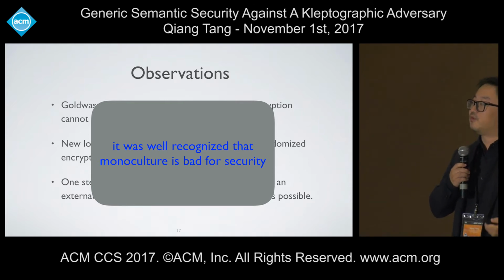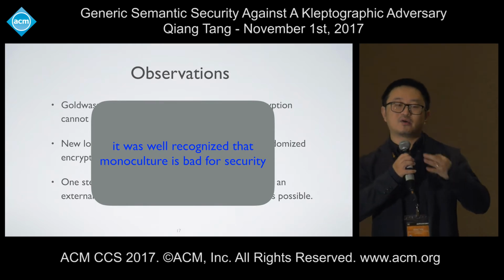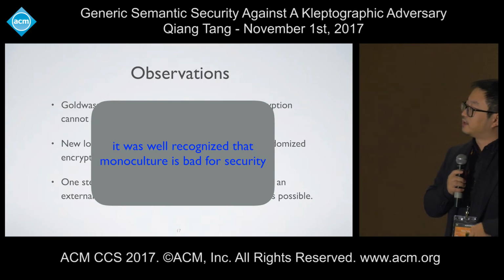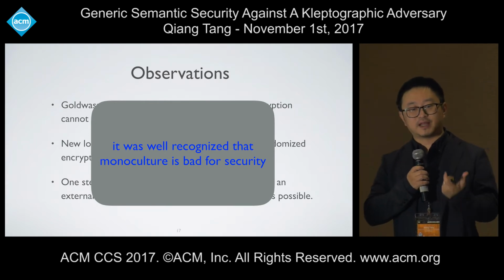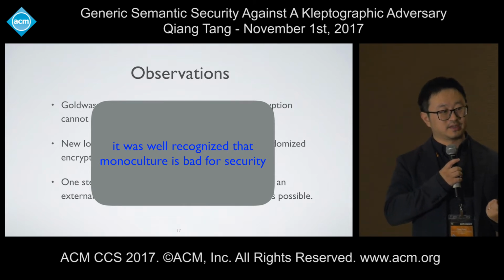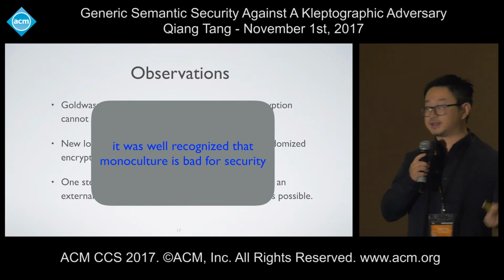Actually, we can go even one step further. Not only black box use of the randomized encryption: however we decompose the randomized encryption, as long as we use the randomness package itself as a black box, it always renders the subliminal channel attack possible. It can always launch such a steganographic attack.